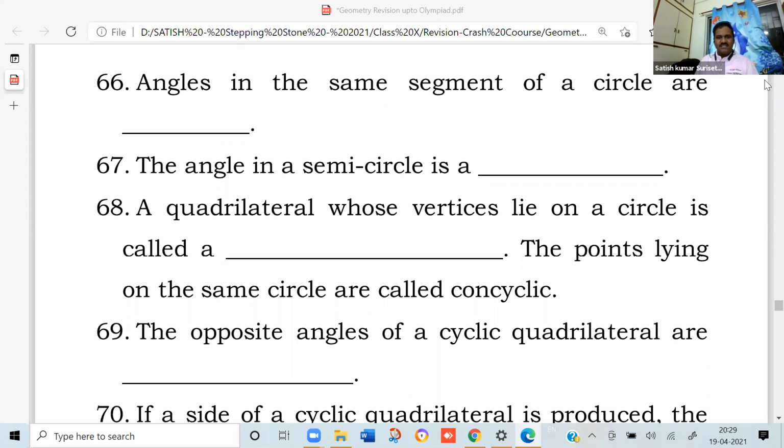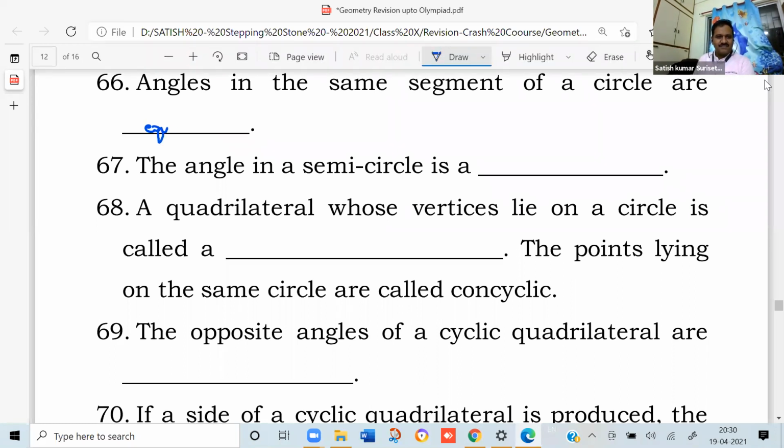Next, angles in the same segment of a circle are equal. The angle in a semicircle is a right angle.